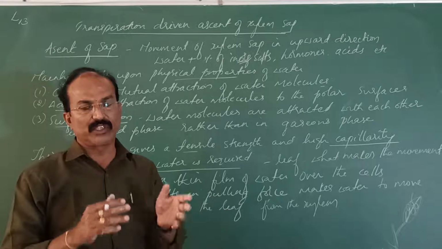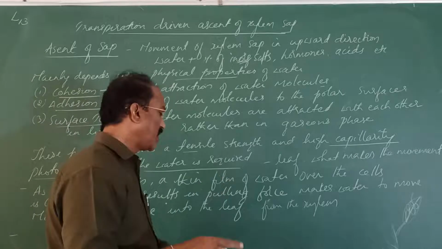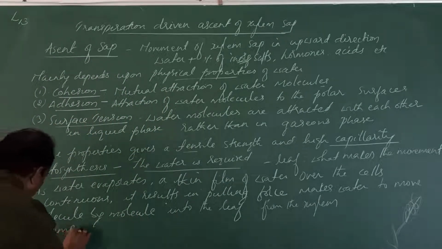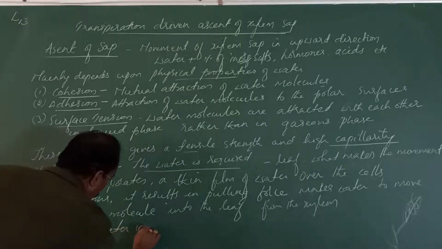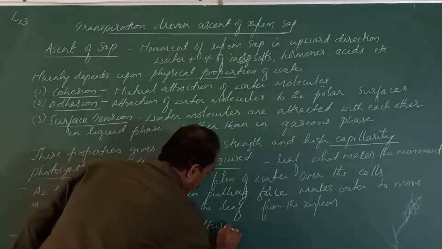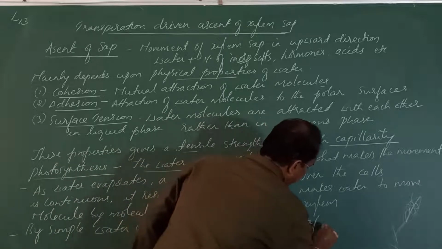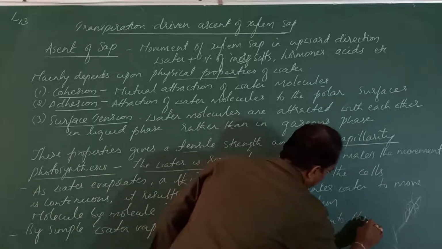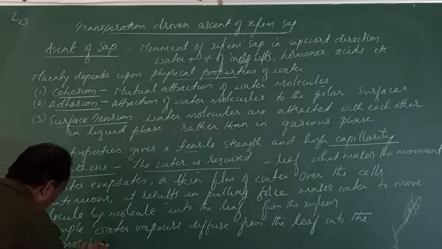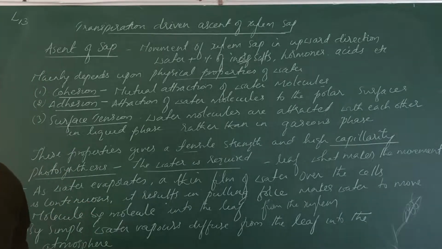So the water starts diffusing from higher water vapor concentration to lower water vapor concentration by simple diffusion. So by simple diffusion, water vapors diffuse from the leaf into the atmosphere. Understand why? Because the atmosphere has less water vapors.